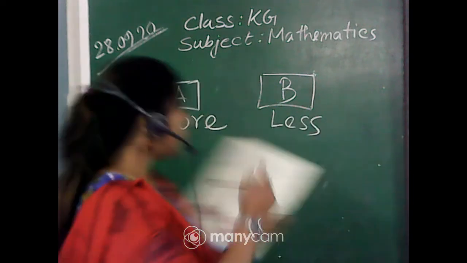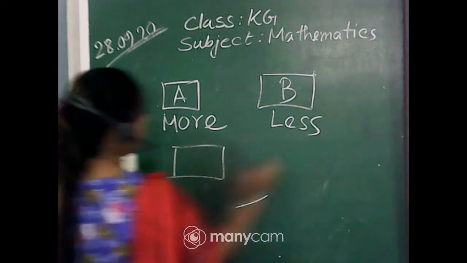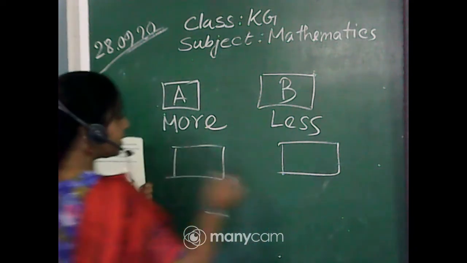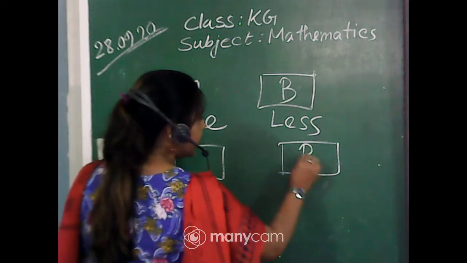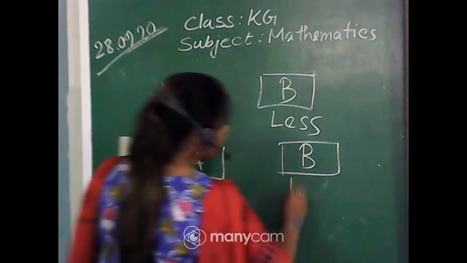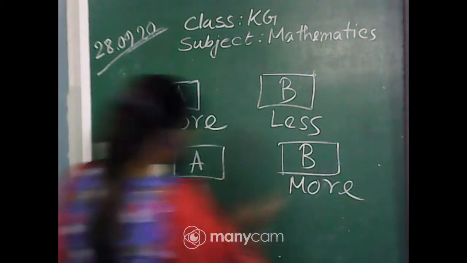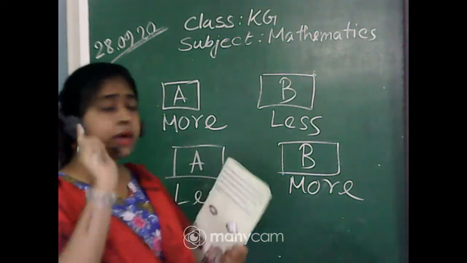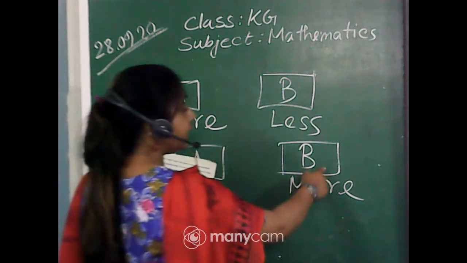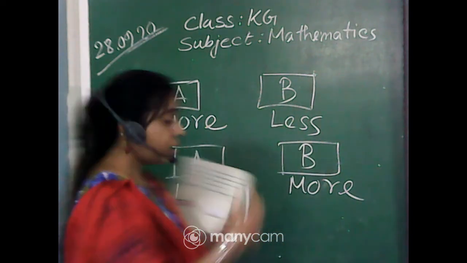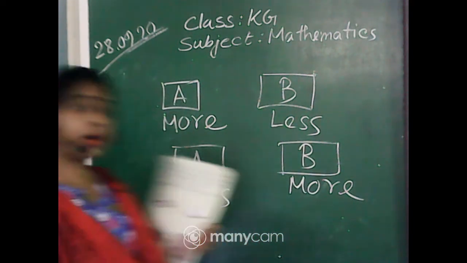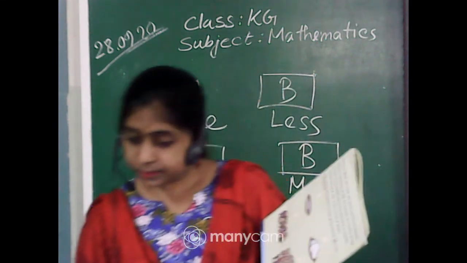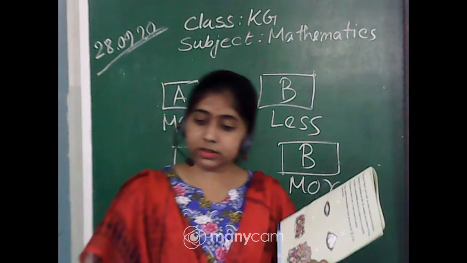Yes. So B. I am doing it on the board. You will do it in your book. So the right side, B, is more and A is less. Or you can write in the box only M for more and L for less on the left side, like this. Yes, Oshmita, Bhavak, Rudradita also, very good.